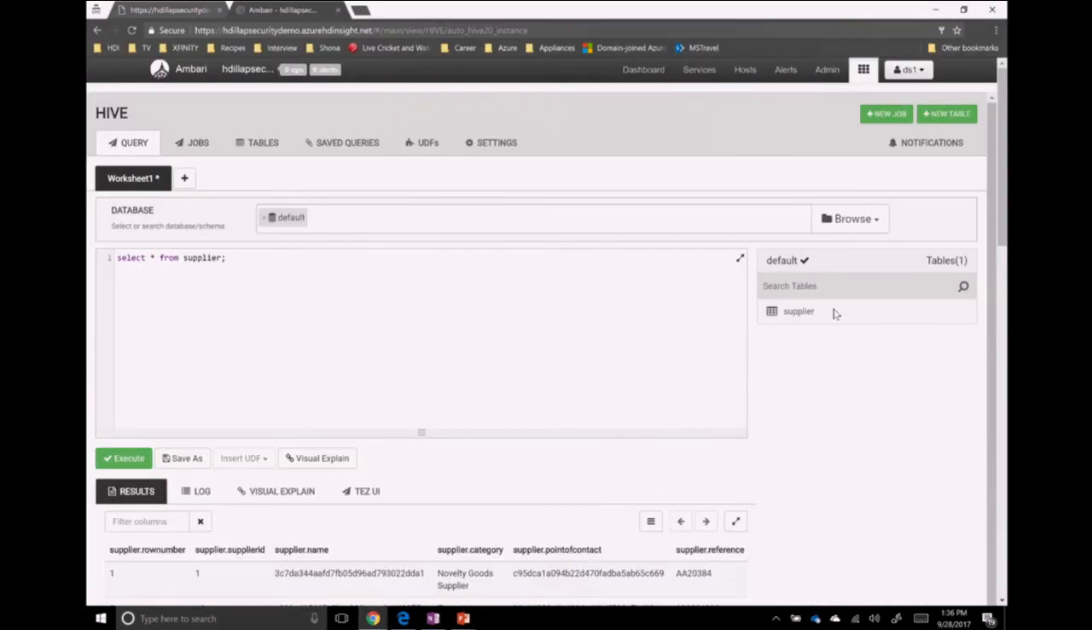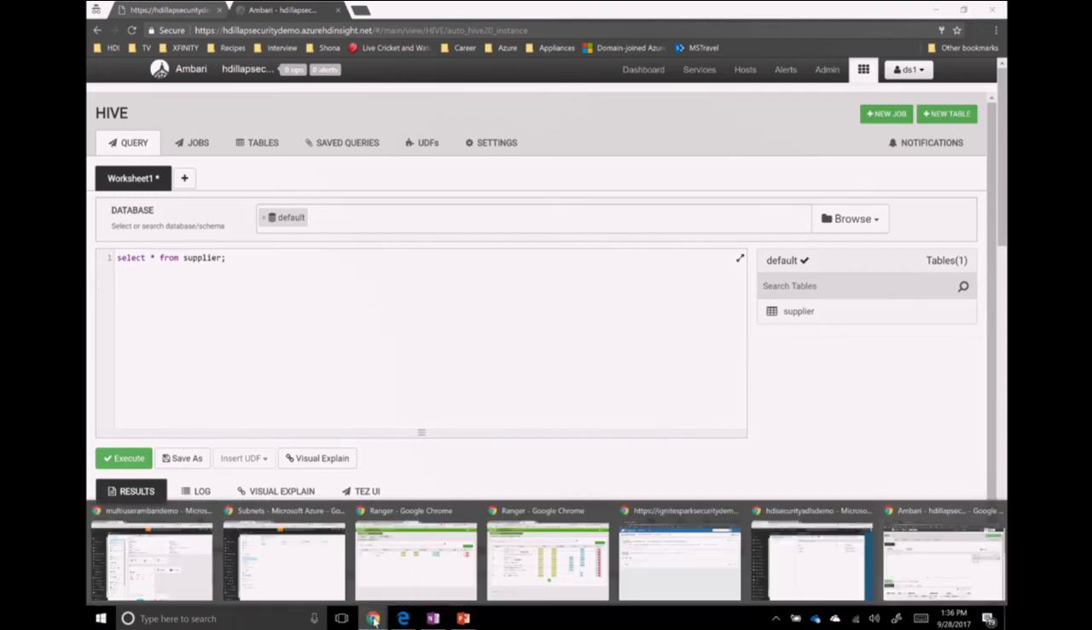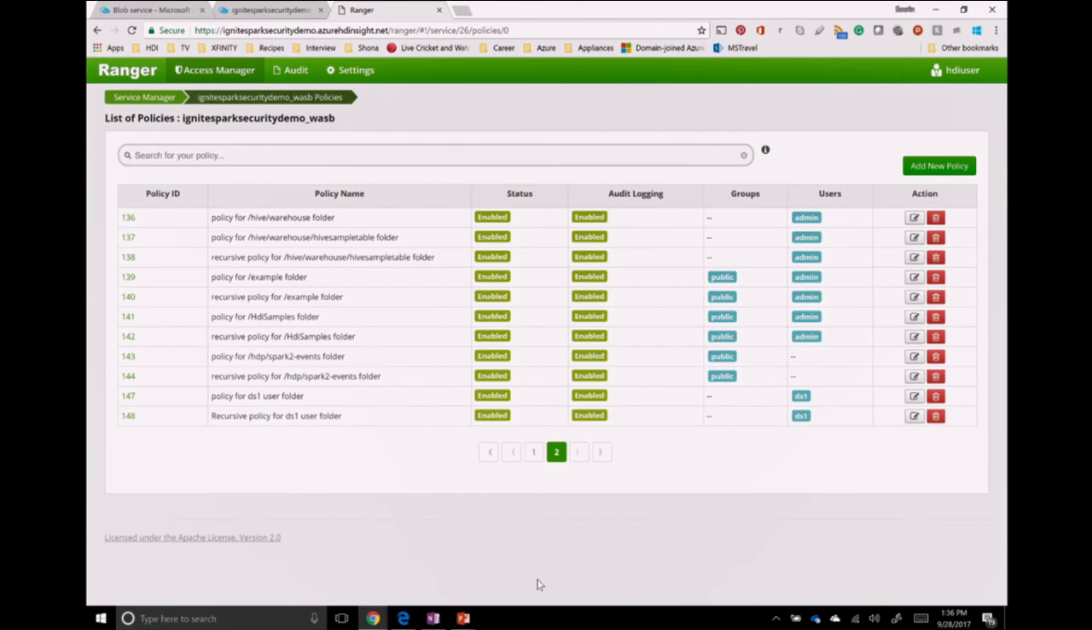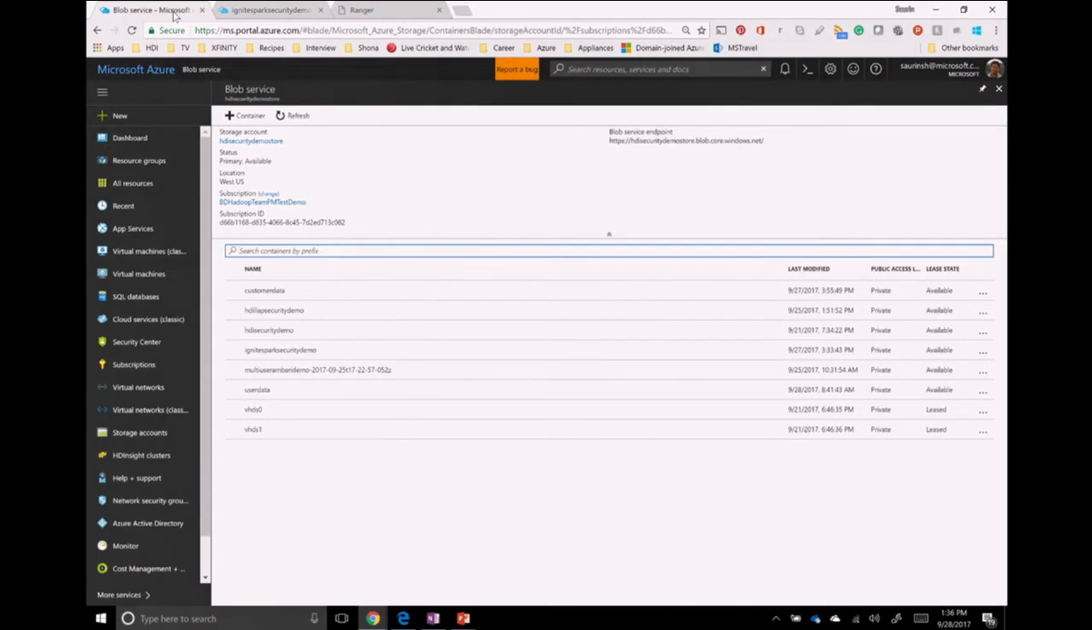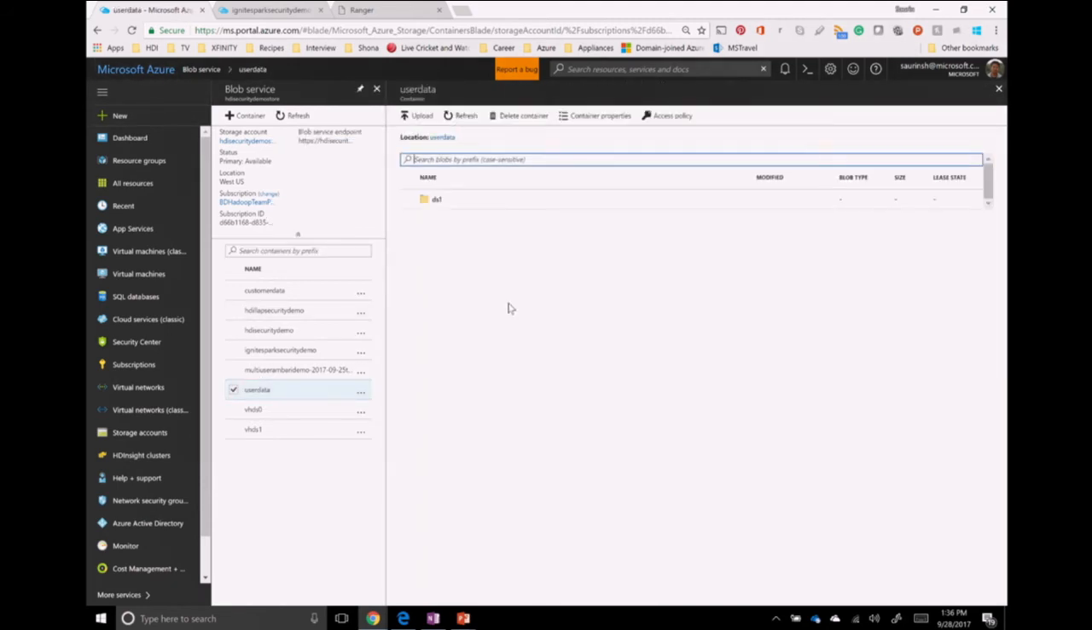Okay, all right. So we saw how you can create a Ranger policy, and now let me show you the file and folder level permissions demo as well. This is a blob store account, which I am sharing amongst all the different clusters. All 4 clusters are sharing the blob store account, which I mentioned before, because your data is externalized. There is a sample container which I created called user data, and in the user data I have a DS1 folder, and in the DS1 folder I have a file called sales.csv.